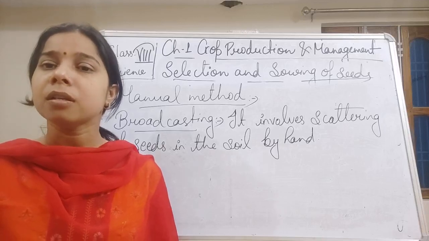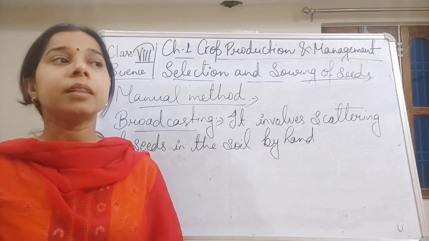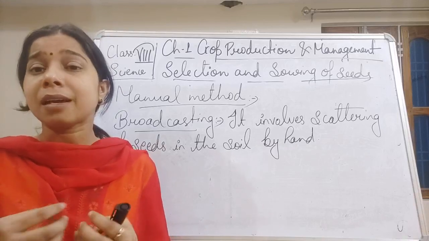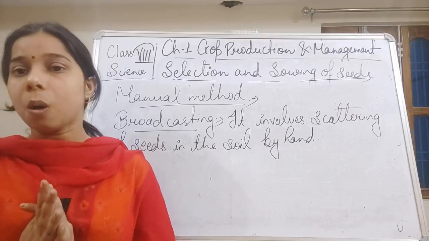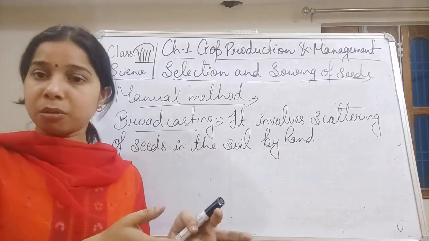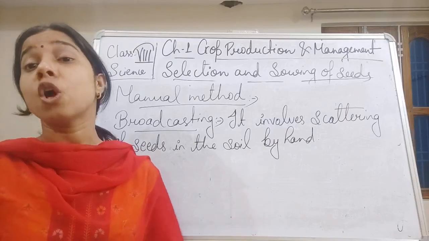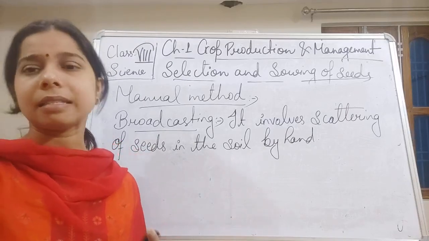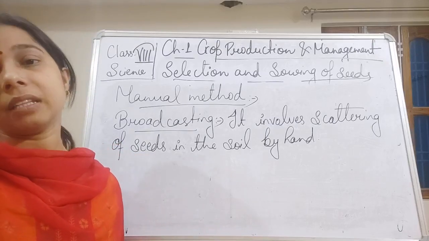Most of the time the seeds are not properly or evenly distributed in the field. Somewhere there is a large amount of seed, and in some places there is no seed at all, or very little seed.